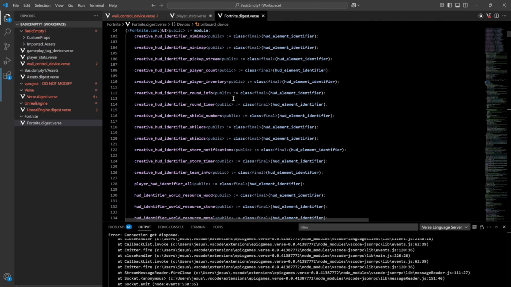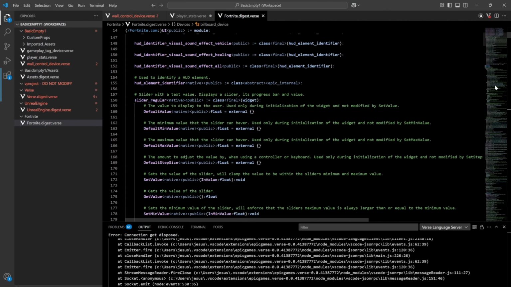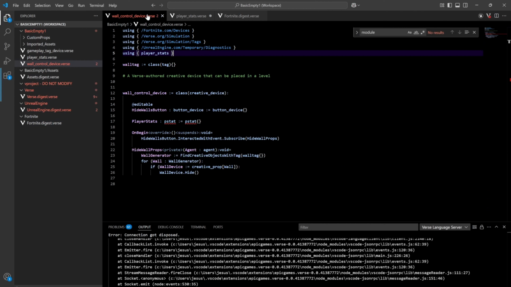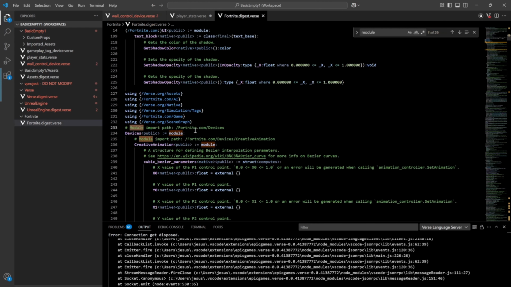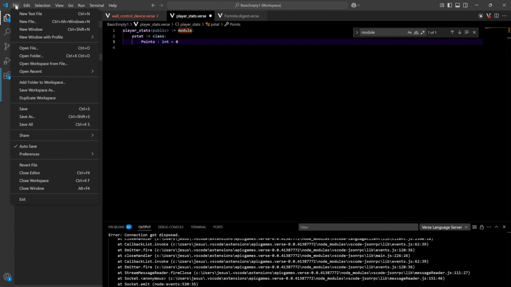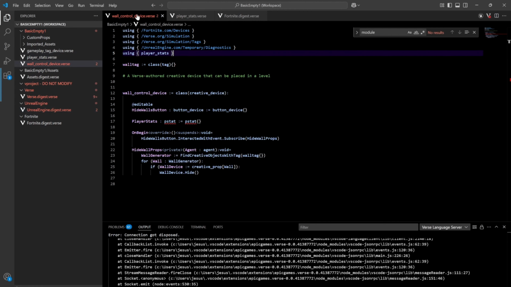So there's different modules in here, I'm assuming. Let's look. Control F. Yeah, so different devices, right? So we have /Fortnite.com/devices, and that's how we're able to access the button device and other devices. Okay, so this is public now. We're gonna file save here.